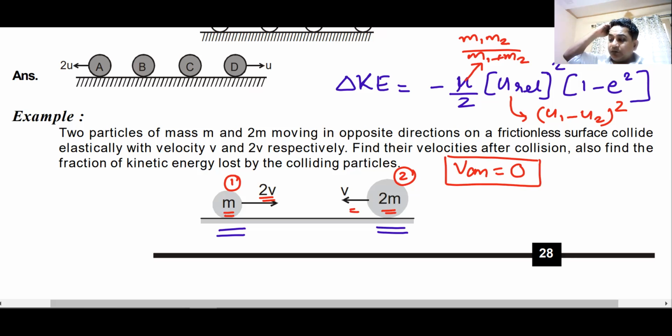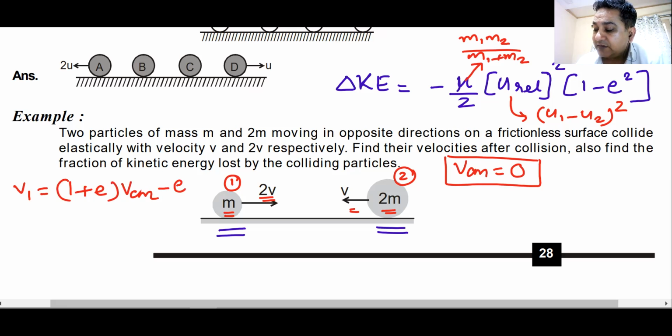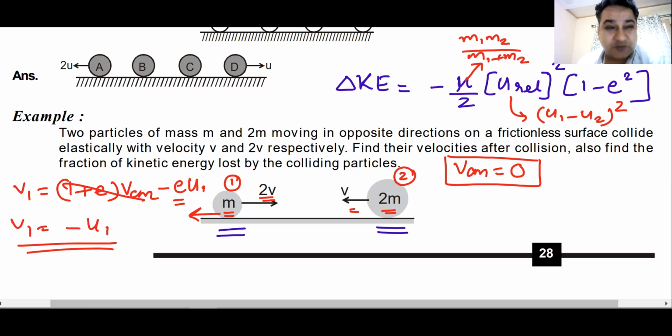Yes or no? The velocity of center of mass is 0. Then I can simply apply the formula: V1 is (1 plus e) times VCM minus e times U1. VCM becomes 0, so V1 becomes minus e U1. e is 1 here because this is a perfectly elastic collision. So it becomes minus U1. So it will turn back with the same speed.